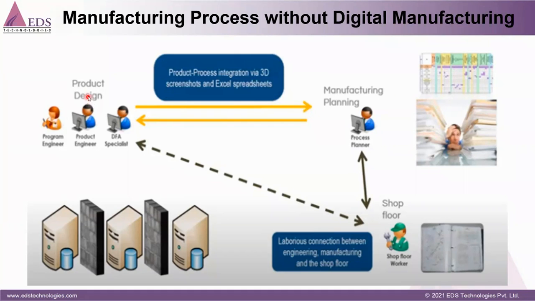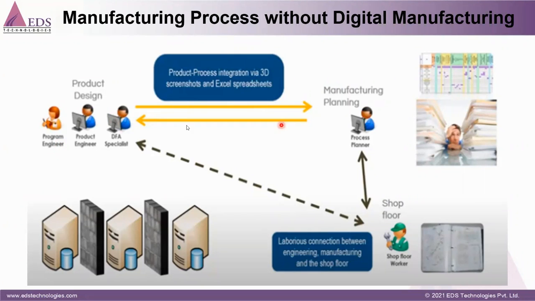So imagine one design has been finalized and moved to manufacturing planning. Then the manufacturing planner starts the process planning for that, and then releases this process plan to the shop floor, and the shop floor worker starts working as per the process plan. But suddenly, during production, the designer changes something, and that change doesn't reflect in the manufacturing planning, and my product has been produced without the required change.